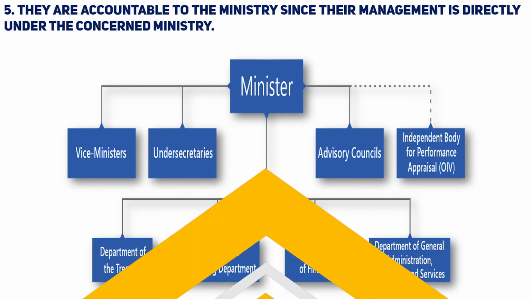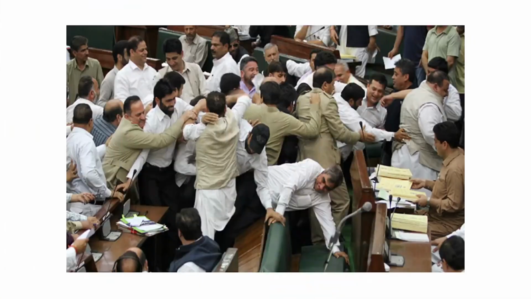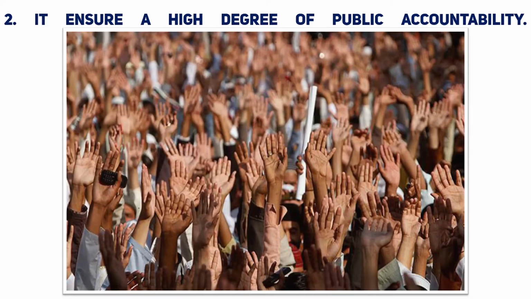If we move on to the merits, the first merit is, because it has a separate department and it is controlled by the minister, this undertaking makes it easy to monitor and oversee these activities. It's quite easy because it has direct control of the ministry, and this is how parliament looks in other countries, and this is what parliament looks like in our country. Okay, it took quite a lot of time.